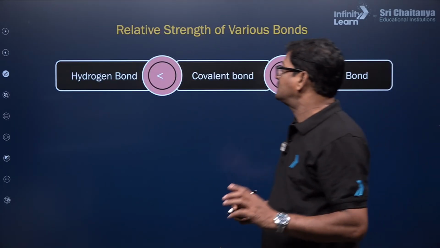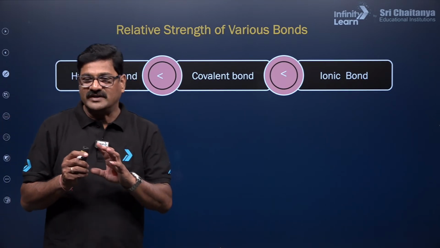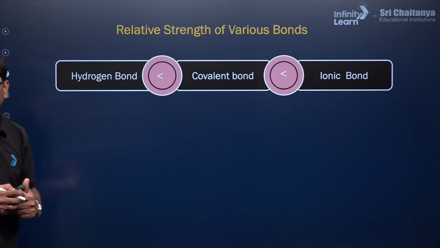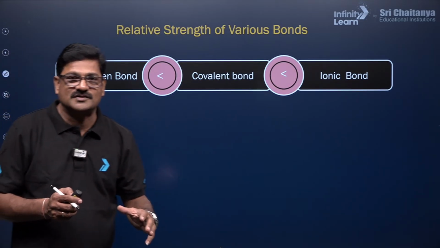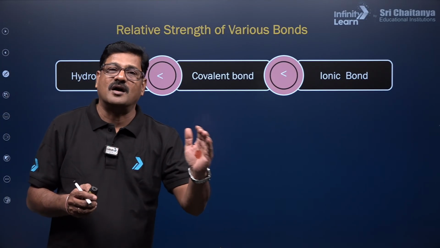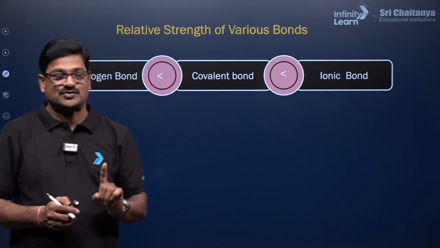So when you see the relative strength of various bonds, hydrogen bond is the weakest bond among all the bonds. It's a kind of van der Waals bond. So you have van der Waals intermolecular forces, and among all van der Waals forces, hydrogen bond is the strongest bond, my dear students.